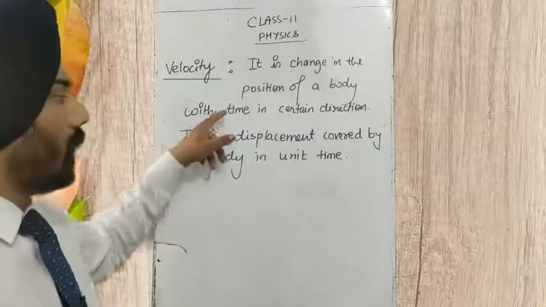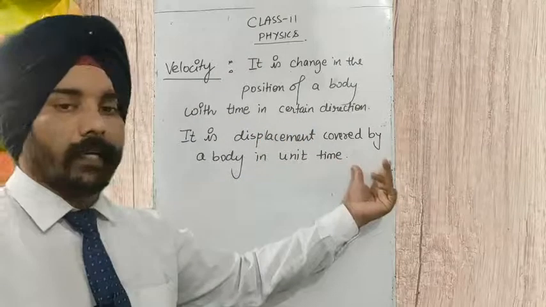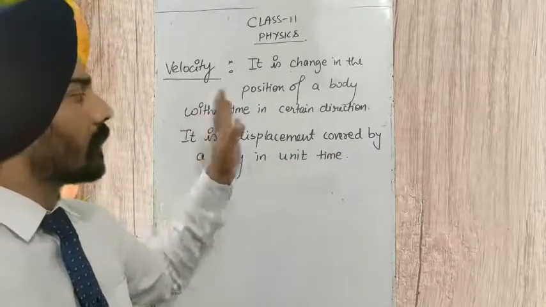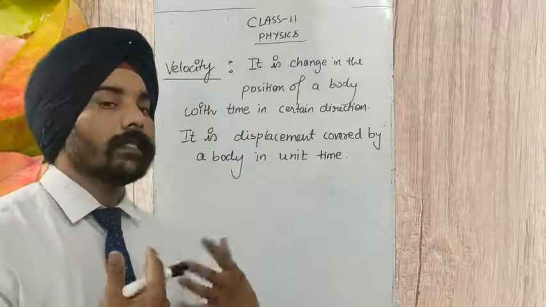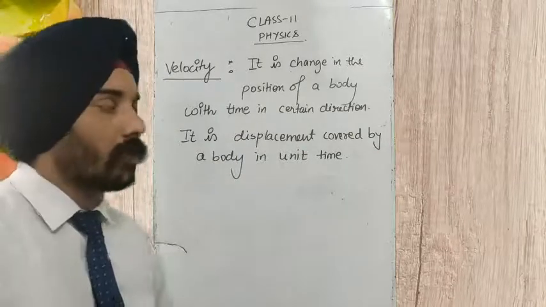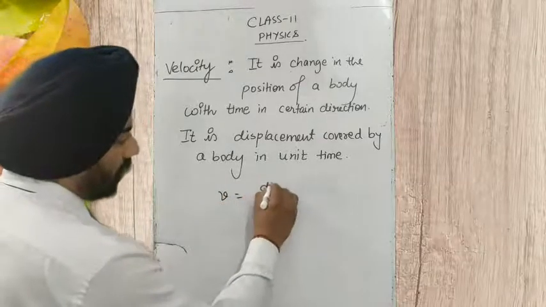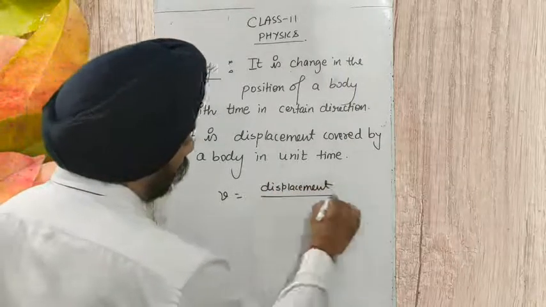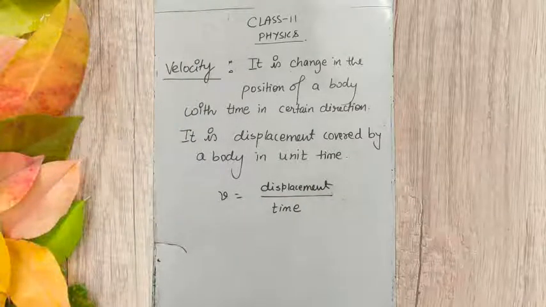So when we are writing the definition in terms of displacement, we should not write certain direction here. If we are writing the distance covered by a body in unit time, then we have to mention in certain direction in the mathematical definition of velocity. So velocity is displacement upon time.